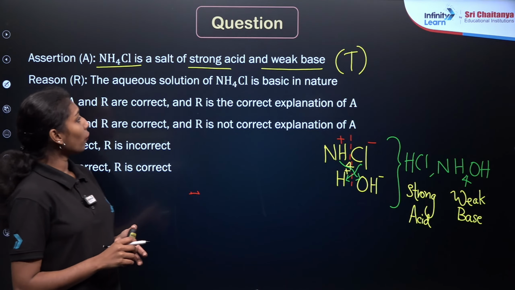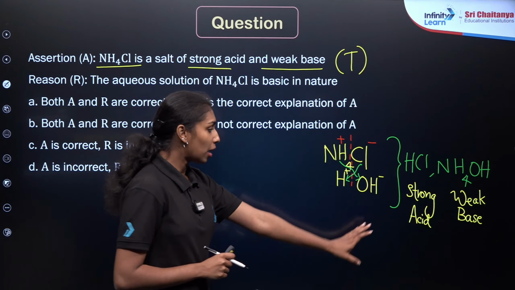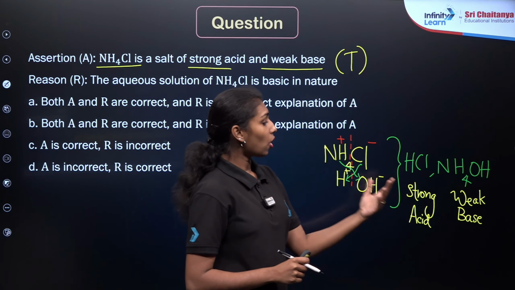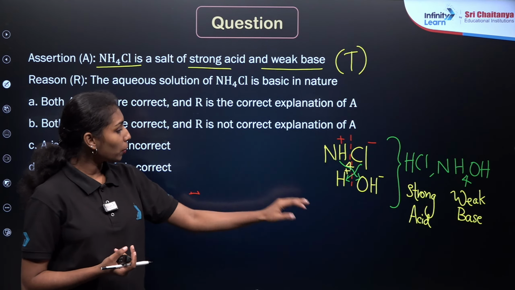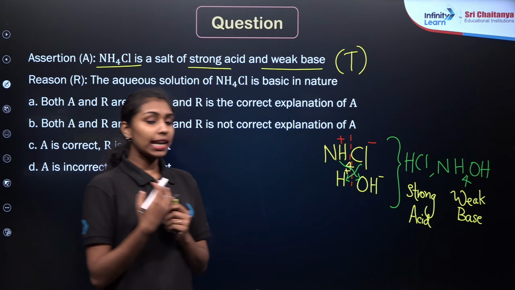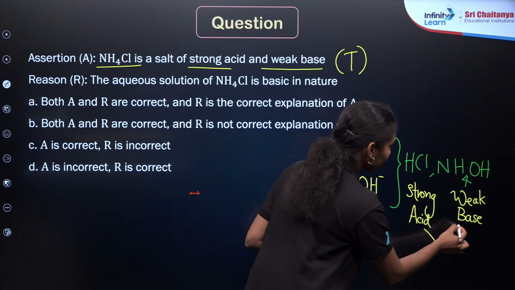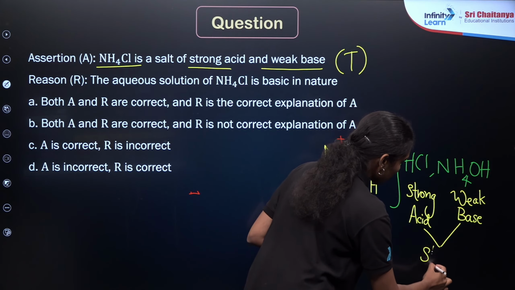The aqueous solution of NH4Cl is basic in nature. Depending upon the parent acid and parent base, we can define the strength or the nature of the salt formed here, right? So this is a strong acid and weak base salt. If we mix a strong acid and a weak base together, we will get a salt having the nature of the strength of the acid, right?